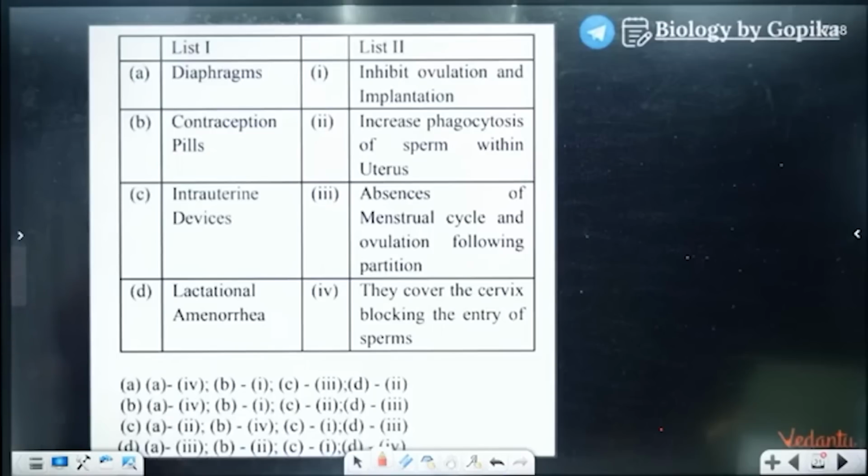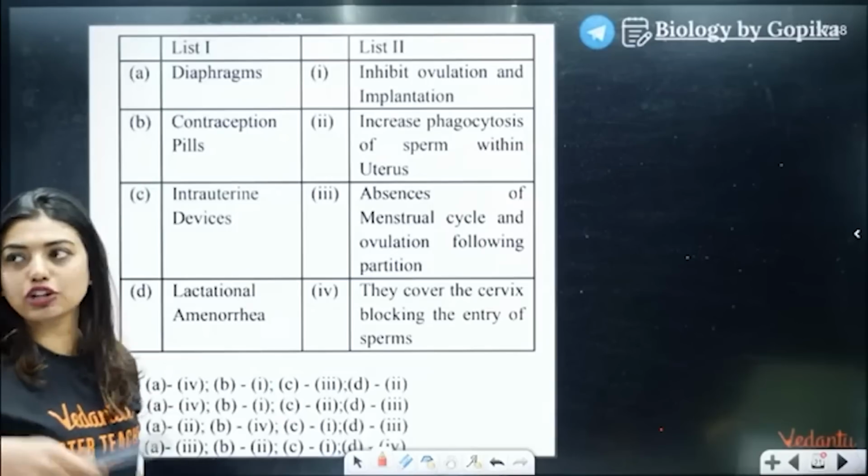Yes, diaphragm, contraception pills, intrauterine devices, lactational amenorrhea. Diaphragm, you use, spermicidal jellies. We have spoken about all of that separately. Contraception pills, progesterone-estrogen combination. IUDs: copper IUDs are there, hormonal IUDs are there, and non-medicated IUDs are there. Lactational amenorrhea is a natural method.